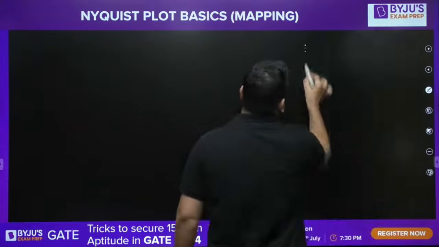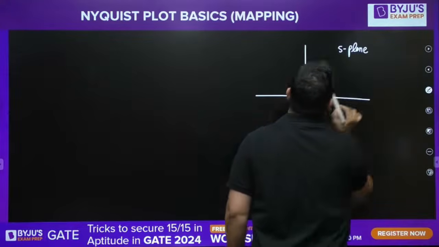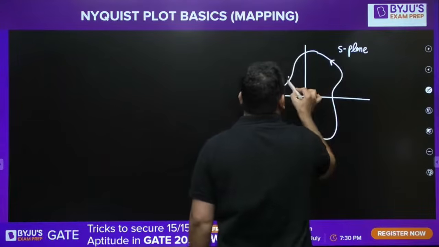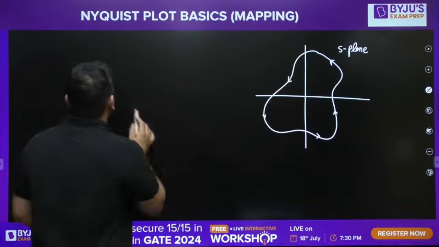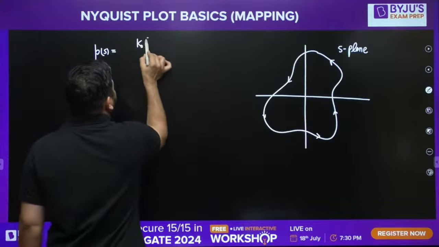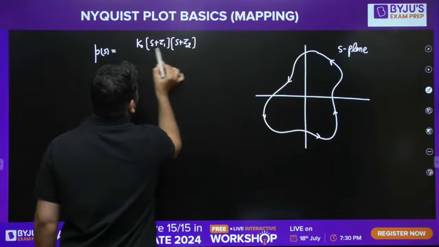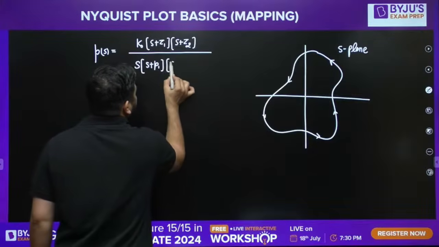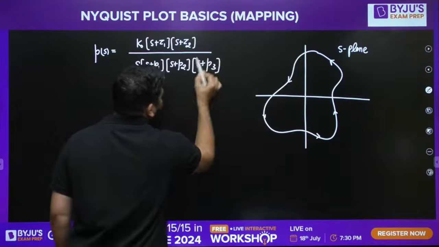And the question on your screen is, this is my S-plane and this is some S-plane contour provided to you. And there is some PS function. PS is like this: K0 into S plus Z1 into S plus Z2 divided by S into S plus P1, S plus P2 into S plus P3. It's like this.